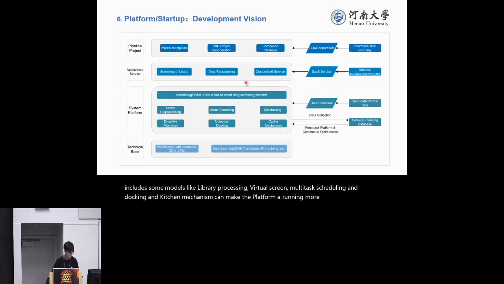In the service layer, we have three services: drug discovery, drug repurposing, and customized service. It means that we can develop more powerful models based on the needs of the users. And in the pipeline project, we can do our in-house pipeline, or we can collaborate with other big pharma or CRO companies to do research. And in the running of the platform, we can accumulate our in-house data, so there's a good feedback loop in our platform.